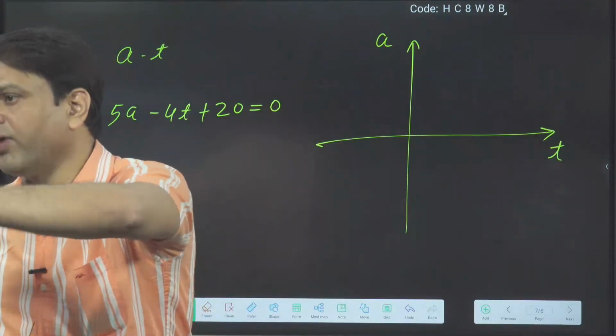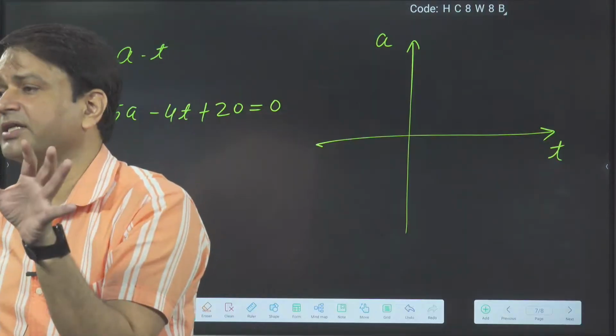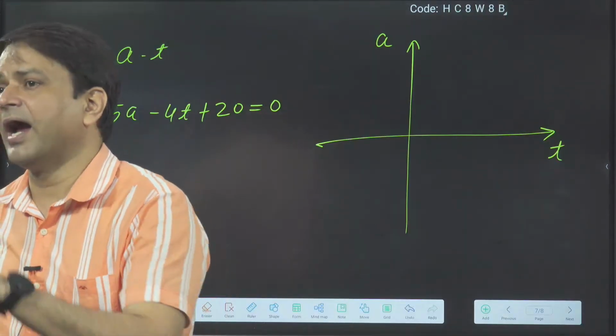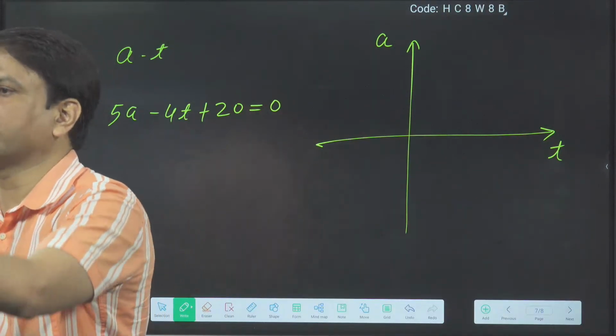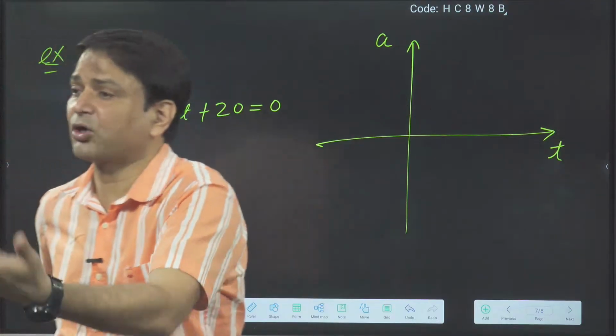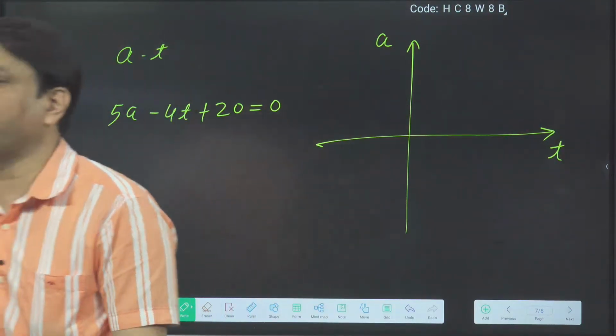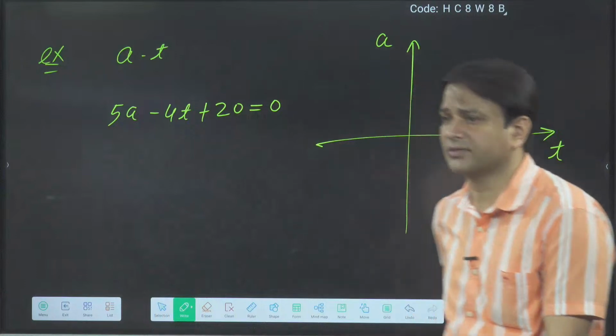Acceleration I am plotting on y-axis. So in the equation, acceleration I will replace by y. And time they are plotting on x-axis, so time I will replace by x. And then according to that, we will decide the graph. Tell fast what is the x-intercept, what is the y-intercept, what is the graph.